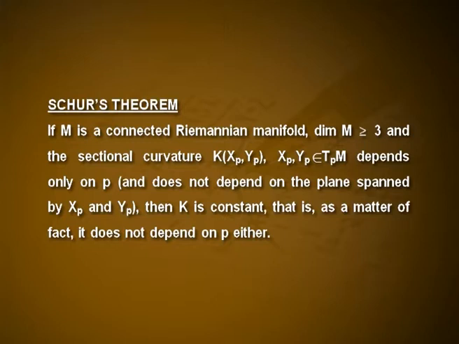Now let us move on to Schur's theorem. The statement is like this: if M is a connected Riemannian manifold, the dimension of M is greater than or equal to 3, and the sectional curvature k(x_p,y_p), where x_p, y_p are elements of T_pM, depends only on p and does not depend on the plane spanned by x_p and y_p, then k is constant, that is, as a matter of fact, it does not depend on p either.